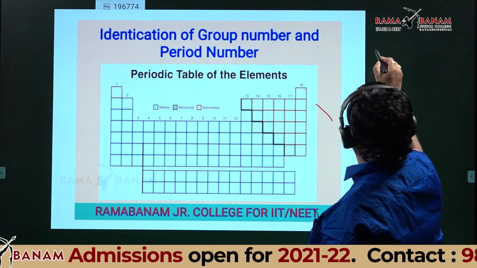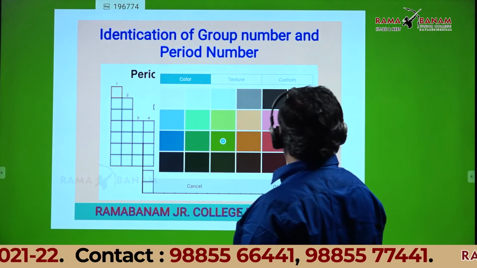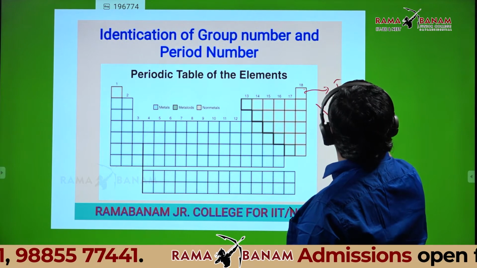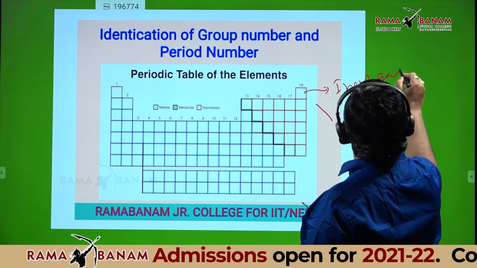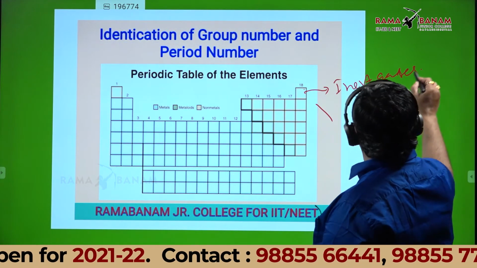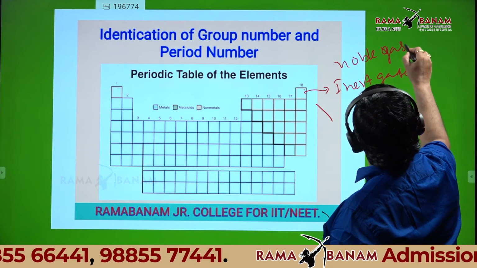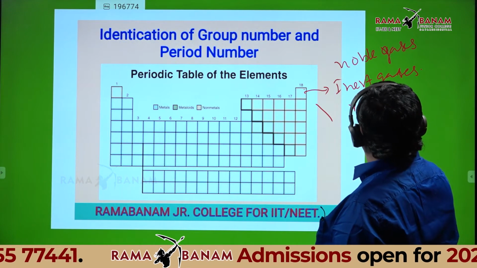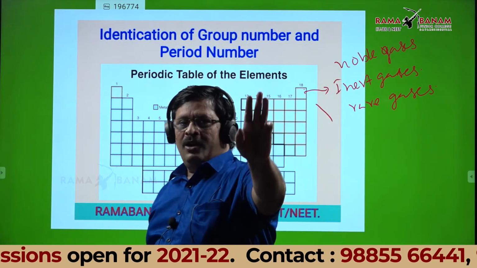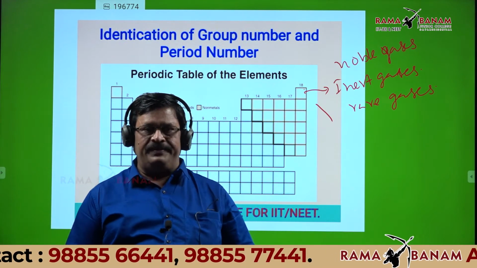This column 18 is the inert gases, also called noble gases, also called rare gases. So column 18 is inert gases, noble gases and rare gases.